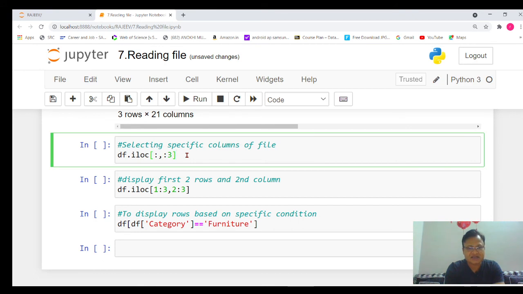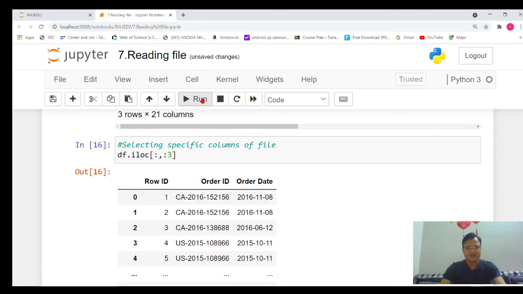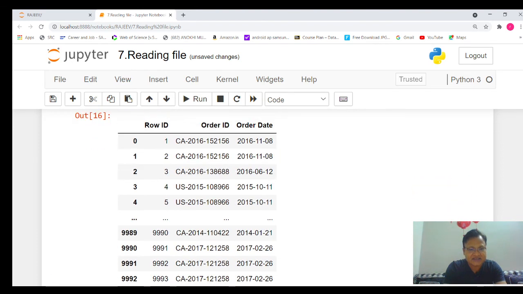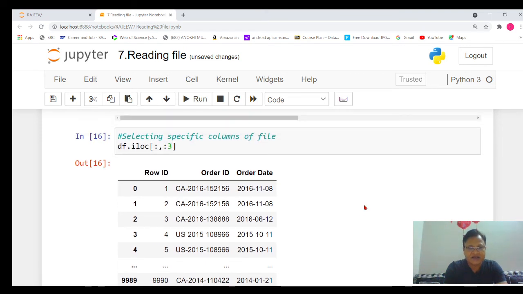So let's check this particular part also. Here you can see it will display all the rows, and it's displaying data of row ID, order ID and date. So the first part means all the rows, and the second part will represent the column number. Column numbers are 0, 1 and 2, or you can say it starts from 1: first column, second column and third column. So here you will see it displays only 3 columns, that is the 0 column, first column and second column.